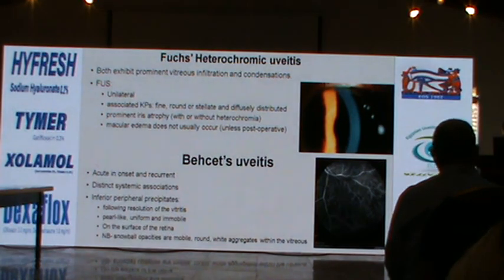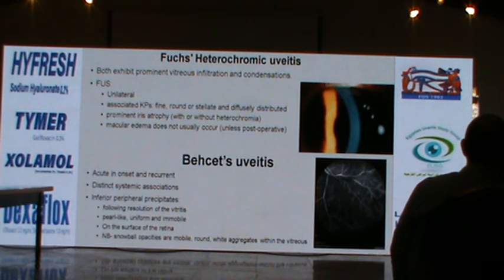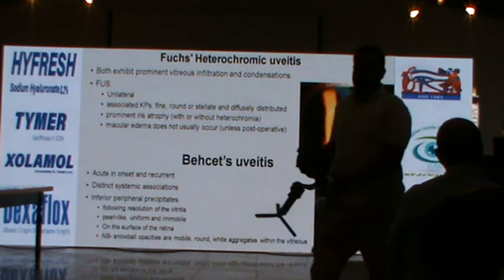On occasion, they're associated with inferior peripheral precipitates. These are a form of retinitis, which may confuse us with snowballs. Even though in these patients we can see snowballs, these are usually on the surface of the retina, and they're not mobile. Patients move their eyes, and they're not moving with the current of the vitreous.